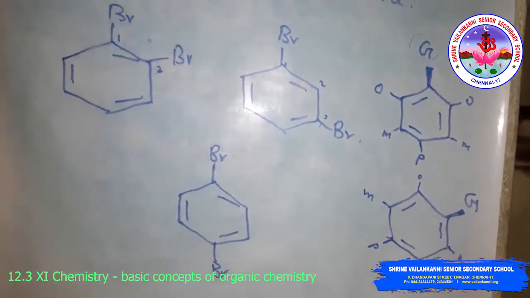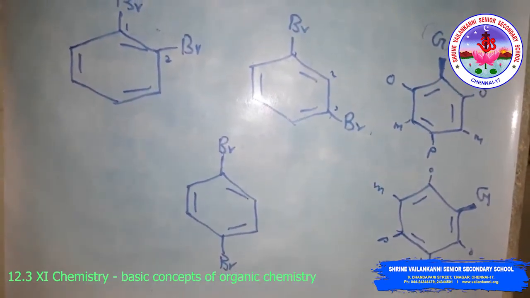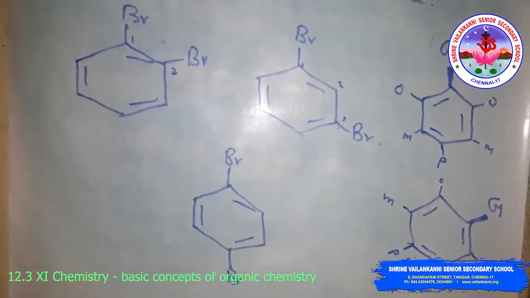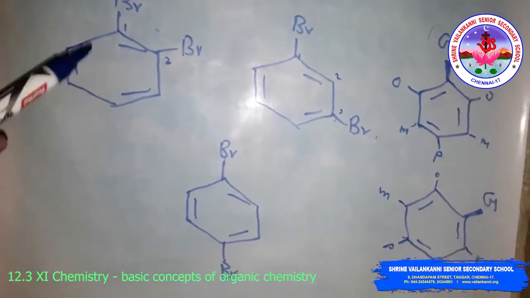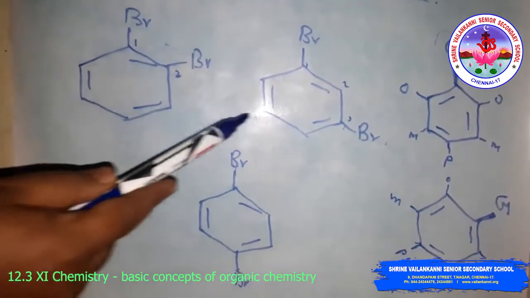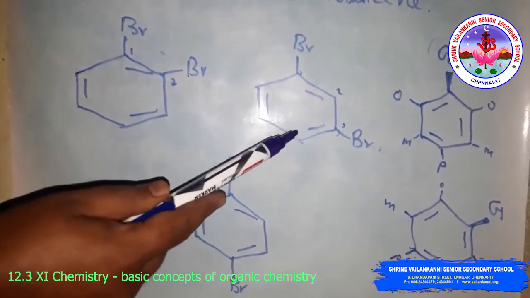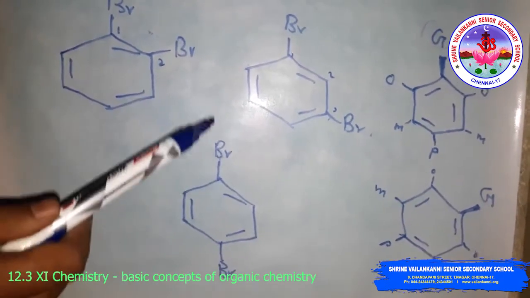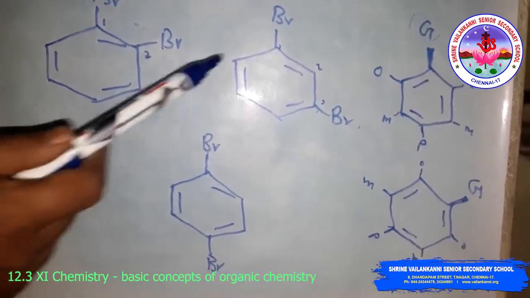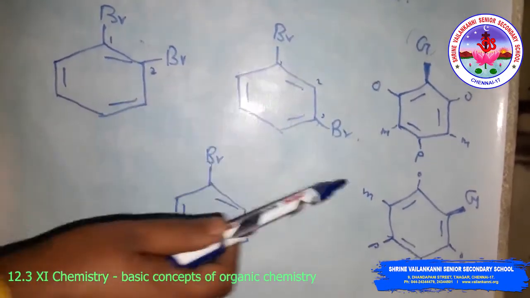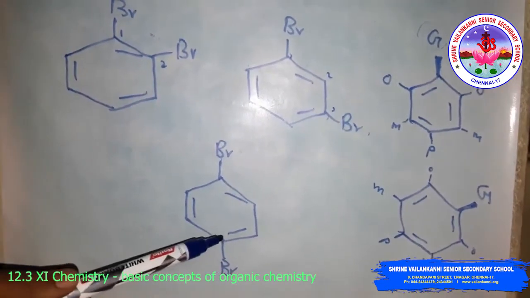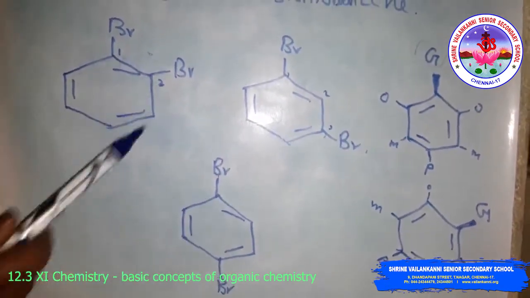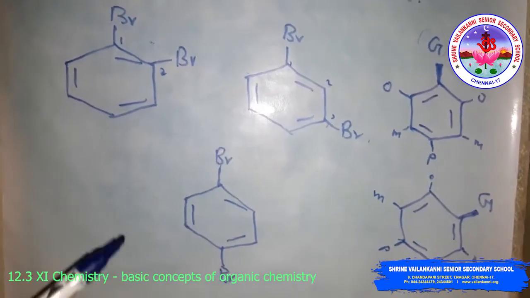Okay, remember that this is the very important thing. Then you have to use 1,2; 1,3; 1,4, whatever it is. Suppose 1,3-dibromobenzene is meta, abbreviated as meta-dibromobenzene. The other isomers are 1,2 and 1,4. The 1,2 is ortho and the 1,4 is para. Okay, this is a meta position.